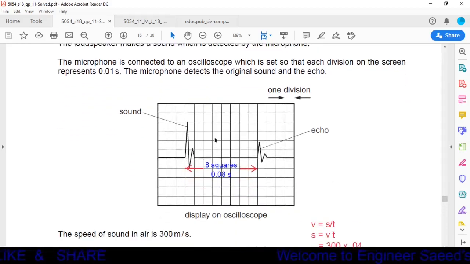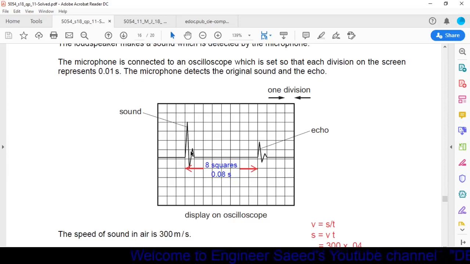Here we have an oscilloscope. On the oscilloscope, this wave is the sound produced by the loudspeaker, and it is the sound that is detected by the microphone. The time taken to reach from the loudspeaker to the microphone is equal to 0.08 second. Why 0.08 second? It is given here that 1 square is equal to 0.01 second.